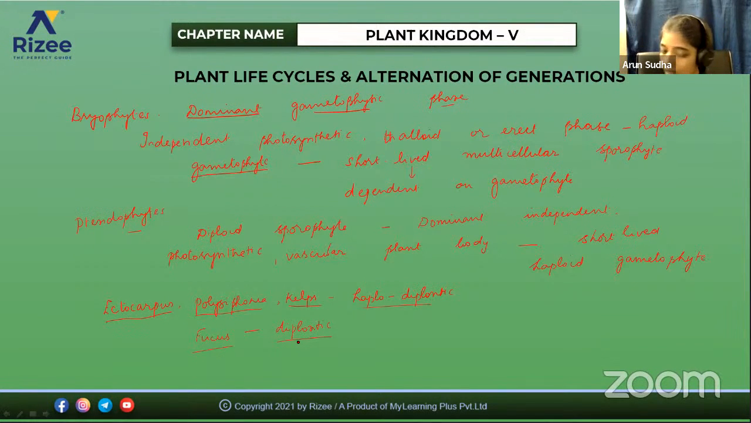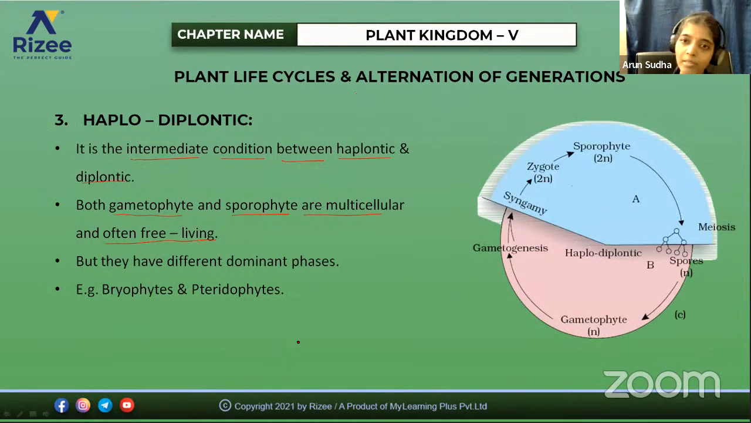So I hope you're clear with these diagrams for these three life cycles, that is haplodiplontic. Here both the phases exist, both the haploid as well as the diploid. So depending on the type of plant, whichever is dominant, you can say the dominant phase is either haploid or diploid. So this is the alternation of generation. There occurs an alternating haploid and diploid phase. With this, we have completed the plant kingdom. I hope you are clear with it.